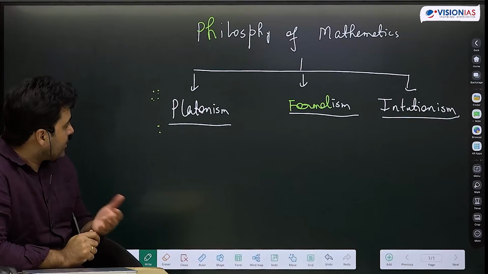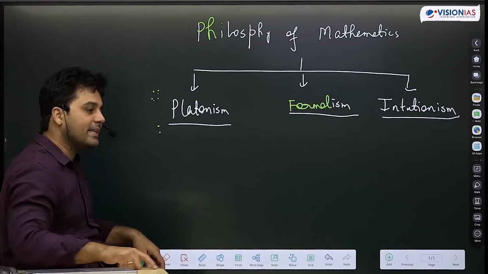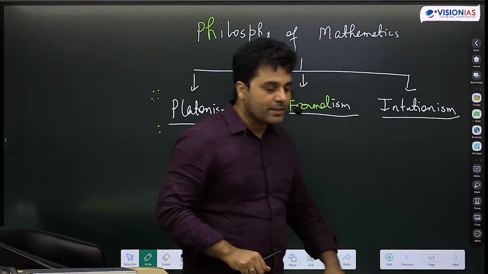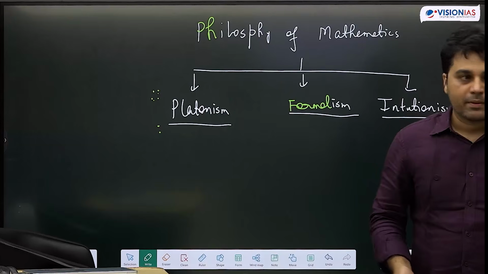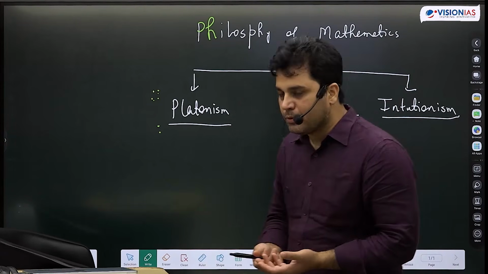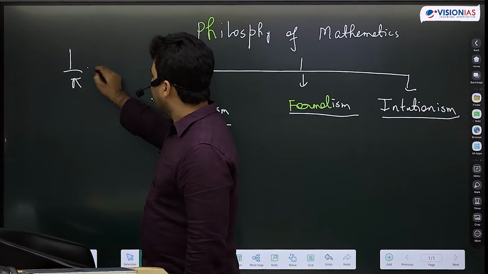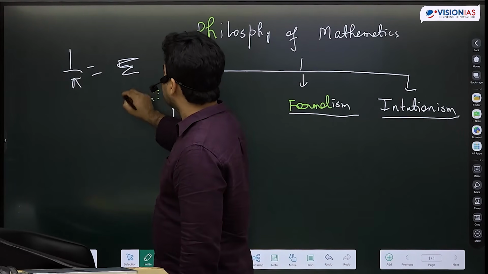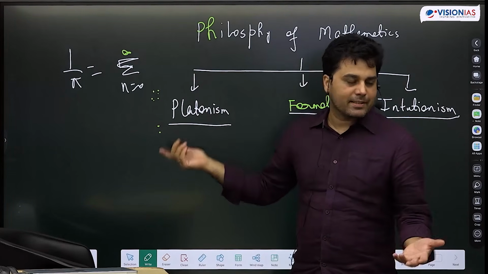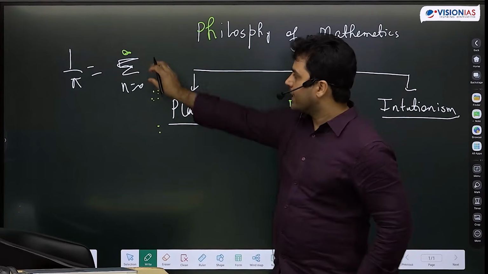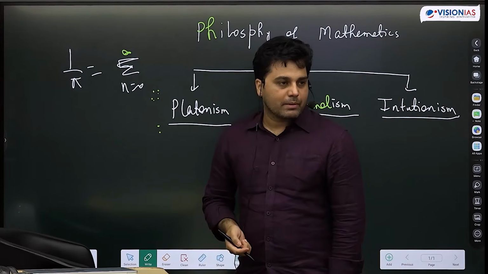So Ramanujan, for example, when he writes his infinite series, people ask him how do you know this is true? And he does not present any proof. He simply tells you that, look, there is a formula of 1 by pi and there is an infinite series here, sum n equal to 0 to infinity, and there will be a very complex looking formula here, something like this. And there is no proof of it. And if you expand this series, you realize that, yeah, it is actually converging to 1 by pi.